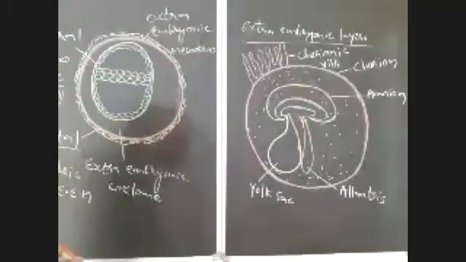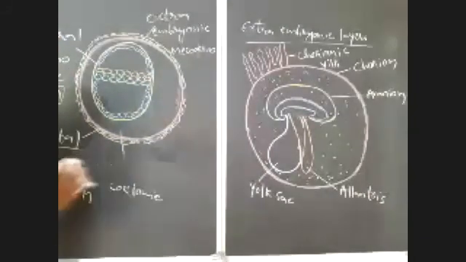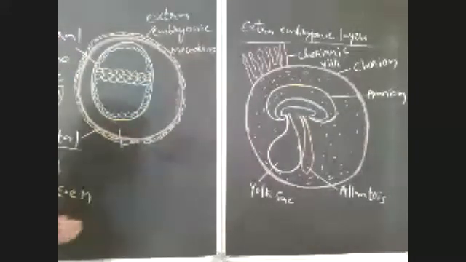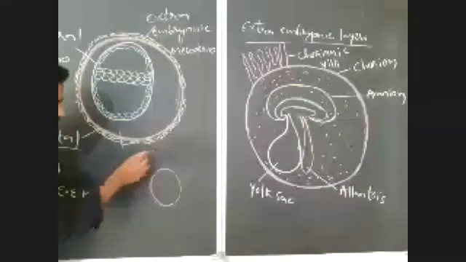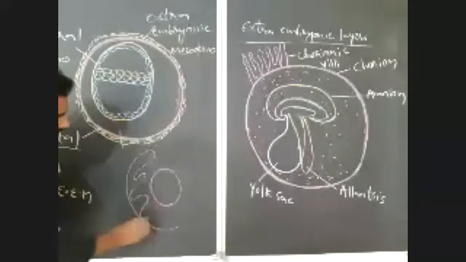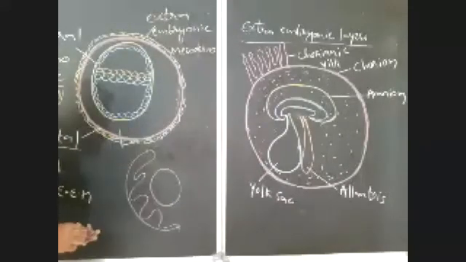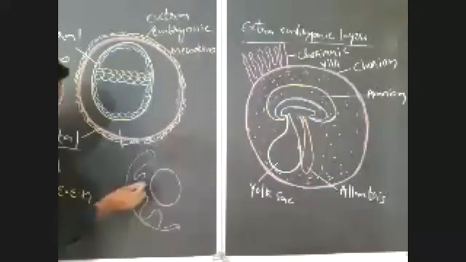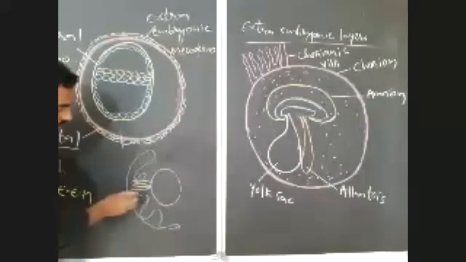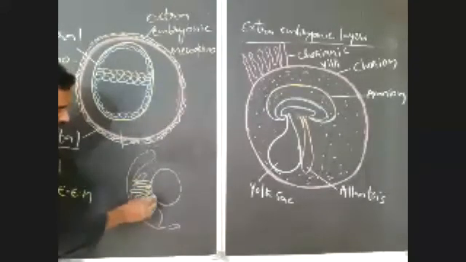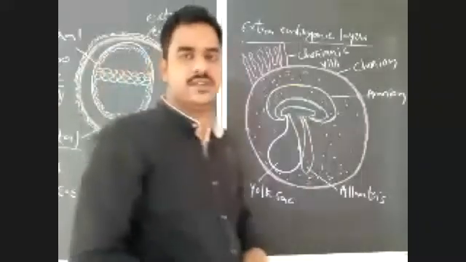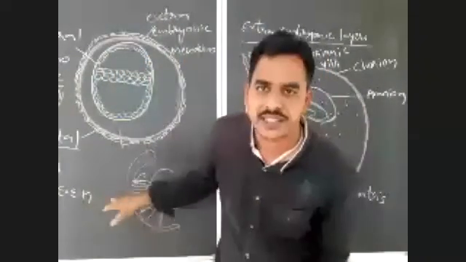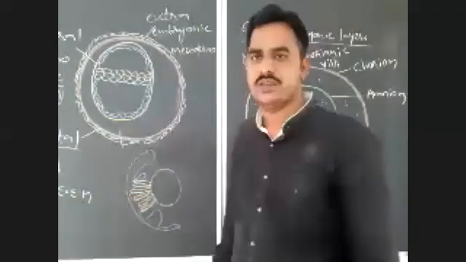If you will see in the uterus, if it is chorion, it is the endometrium of the uterus. Okay. Now from the chorion, there is arising of chorionic villi. This chorionic villi penetrates deeply into the endometrium of the uterus.